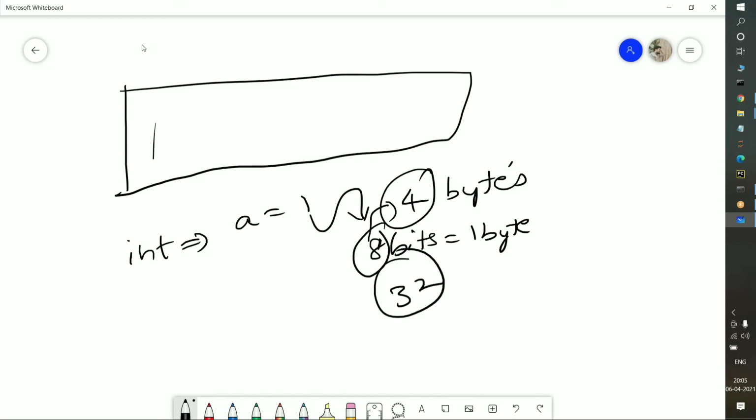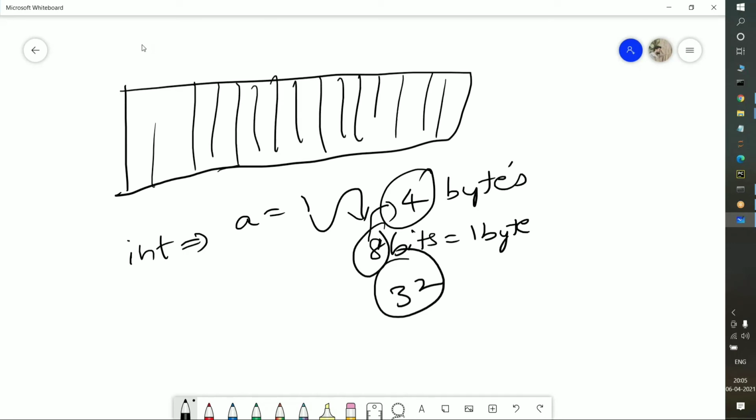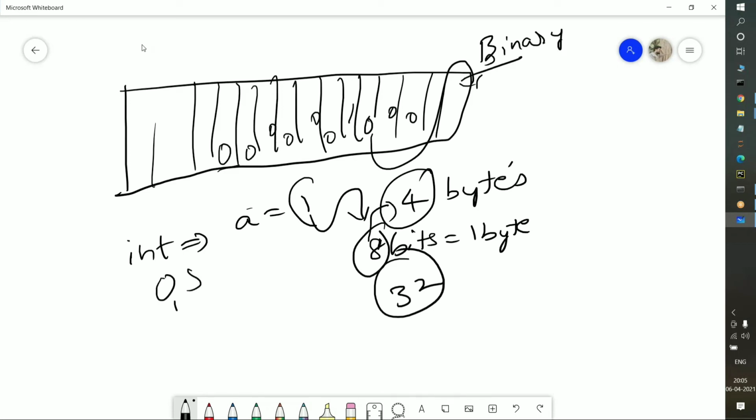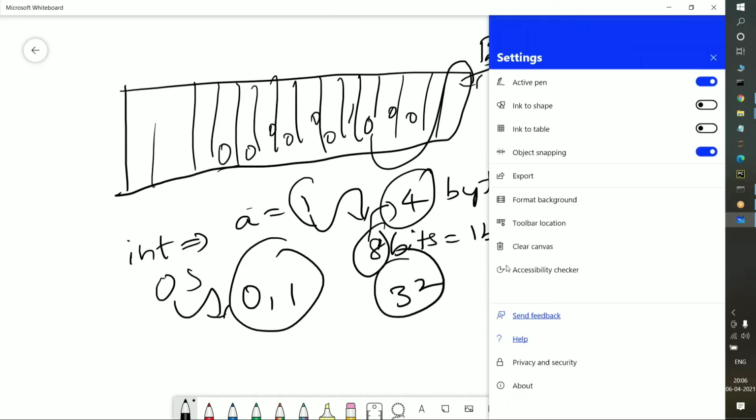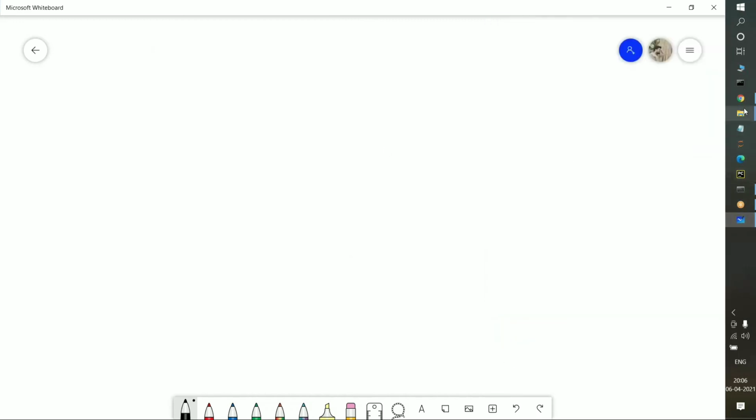So the data in the local disk is divided into different parts, 32 bits are selected, and the value is stored as 0 0 0 0 0 0, somewhere a 1, and 0 0 0 like that. This is known as binary formation, because the entire OS works with binary, zeros and ones only. This is just a clear explanation of memory sizes.